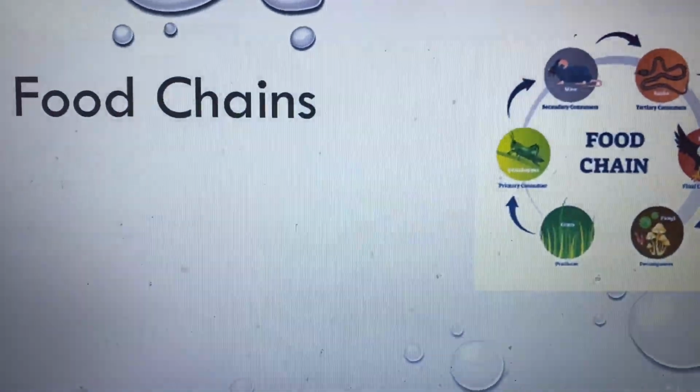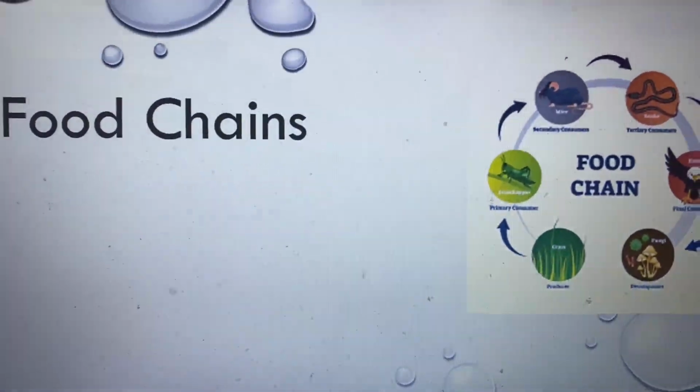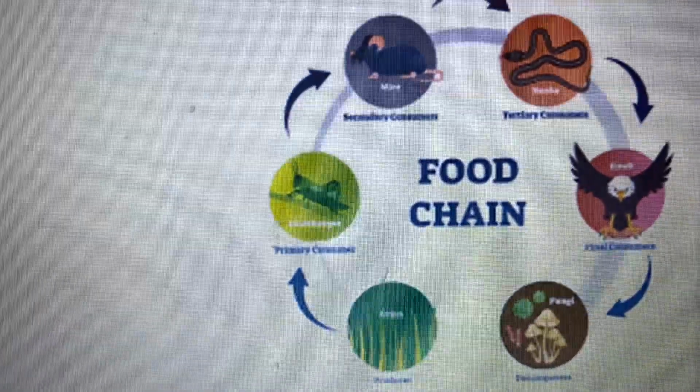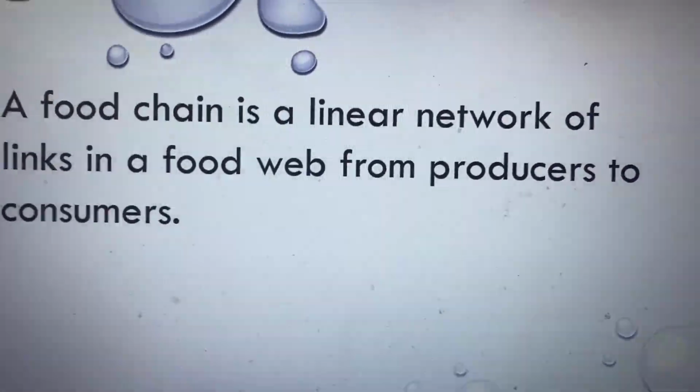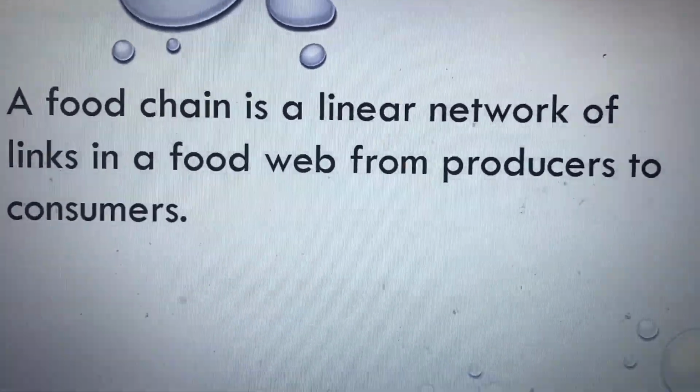Hi guys, today we're learning about food chains. Let's get started. This is an example of a food chain. A food chain is a linear network of links in the food web from producers to consumers.